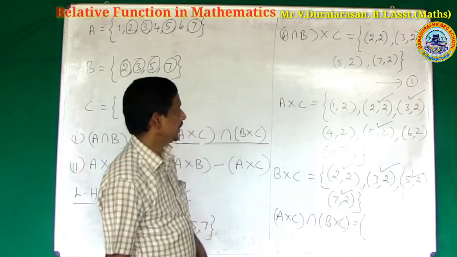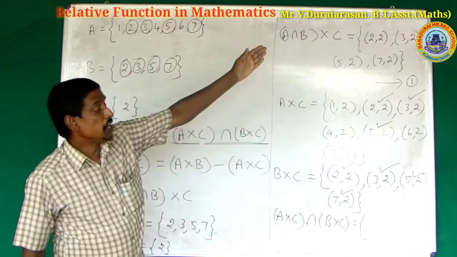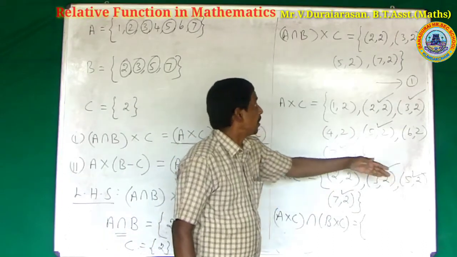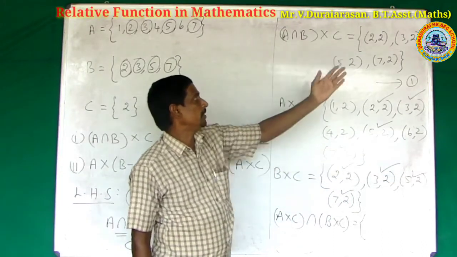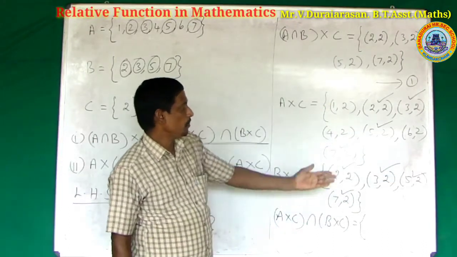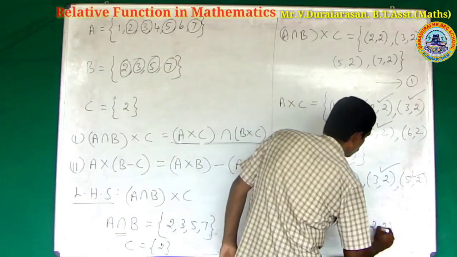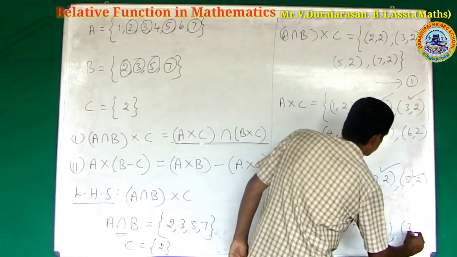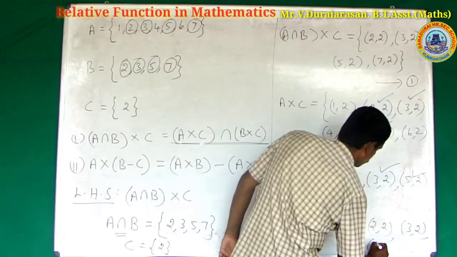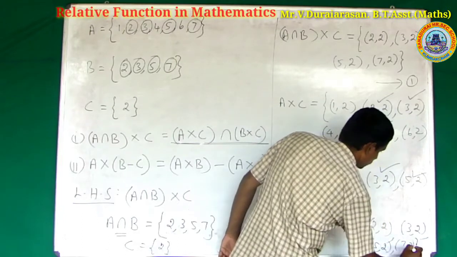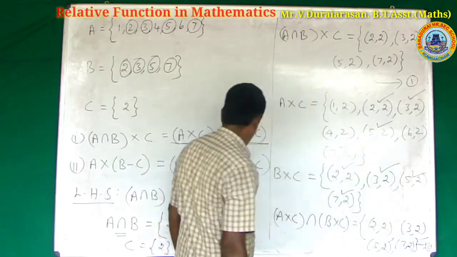This is equation number 1, where the elements are the same: 2, 3, 2, 5, 2, 7, 2. This is equation number 2.